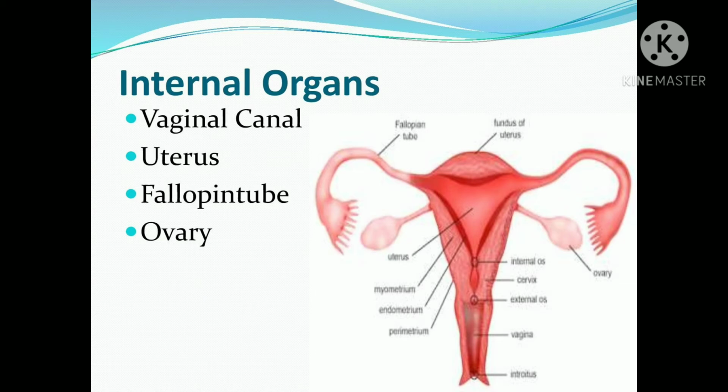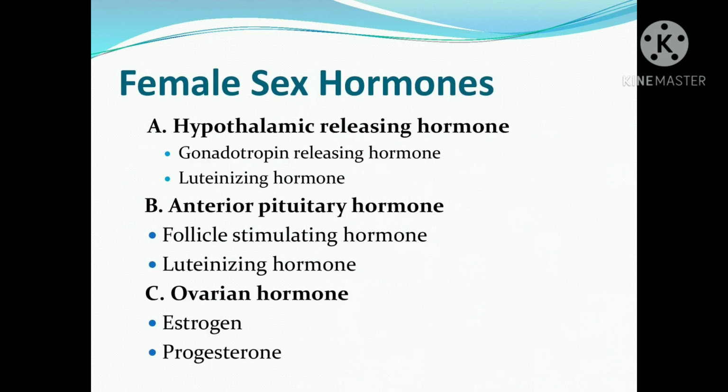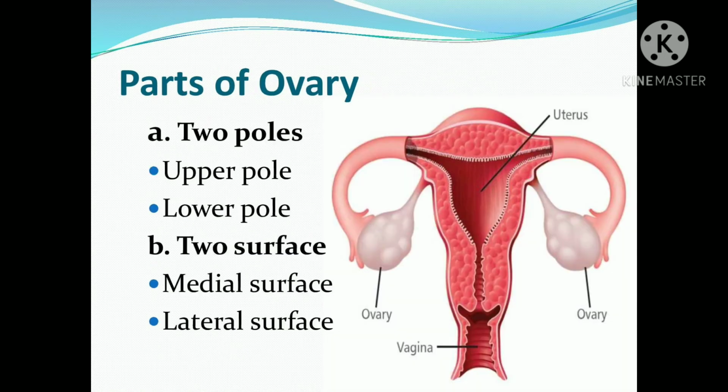Now we move on to female sex hormones. The female sex hormones are hypothalamic releasing hormone, anterior pituitary hormone and ovarian hormone. These are the hormones produced in the female for sex. Now let us see the parts of the ovary. There are two poles, upper pole and lower pole, and similarly two surfaces, medial surface and lateral surface. Here you can see the ovary parts.